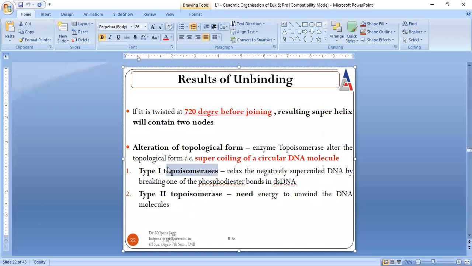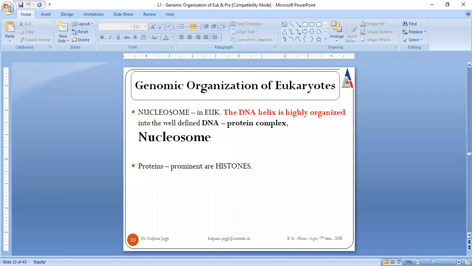There are basically two types of this enzyme. One relaxes the negatively supercoiled DNA, and the second gives the energy that is required for unbinding. Because as I said, there are two forms of DNA on the basis of their helical, binding position. So one is relaxing the DNA, and the other is providing the energy for the unbinding of the DNA. This is all about genomic organization of prokaryotes.